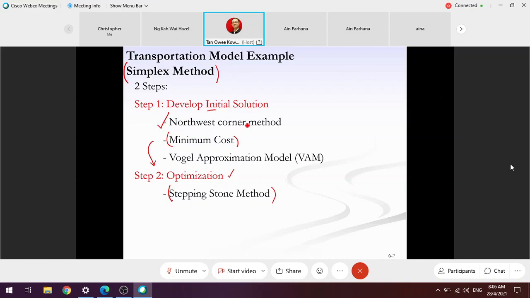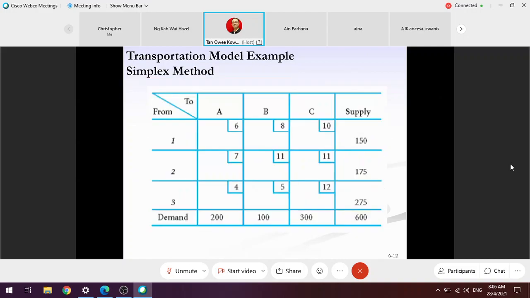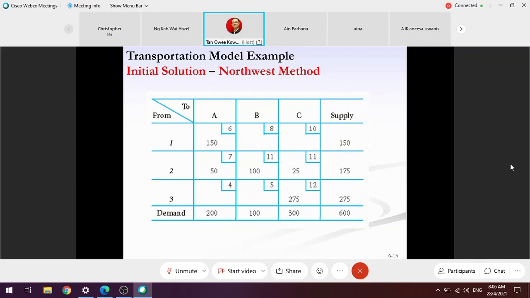We have done the northwest corner method. So this is the one, and this is the solution. Let's continue with the second method. Northwest corner, to recap, basically is we start by proposing a transportation plan.